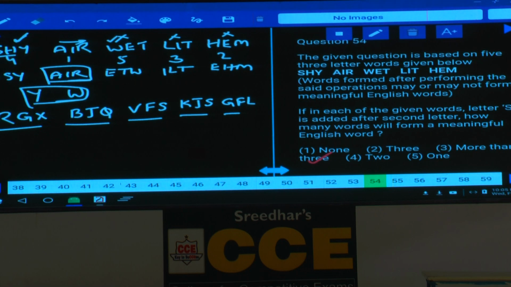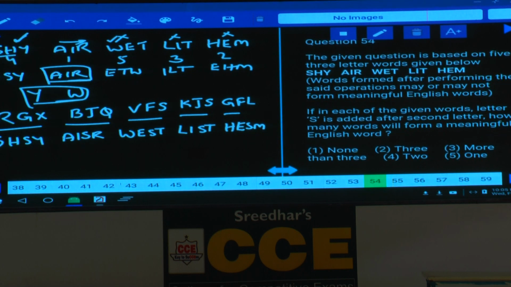Then 54, if in each of the given words letter S is added after the second letter. S is added after the second letter. For this one, try S, H, S, Y. Next one, A, I, S, R after the second letter. Now we need to add this S. Now W, E, S, T, and L, I, S, T, H, E, S, M.